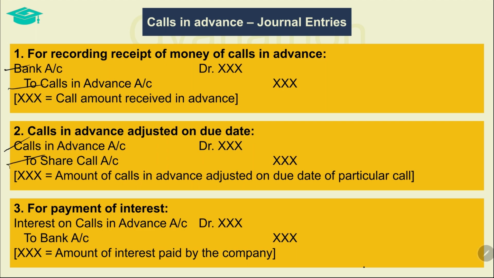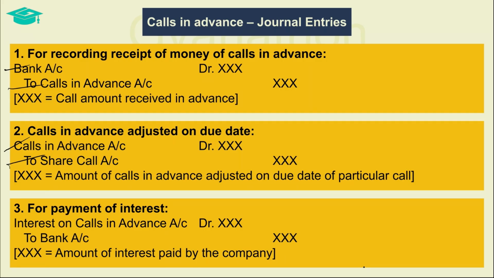The calls in advance carried a credit balance when it was received, and it was a current liability. However, when it is due, it moves from current liability to share capital. So, a debit is given to set off the credit balance in the calls in advance account, and share call is credited with the figure that is to be transferred from the calls in advance to the share call account.